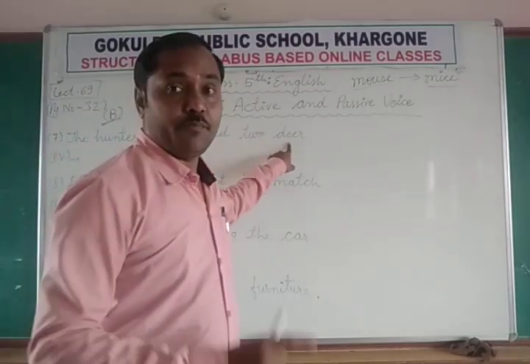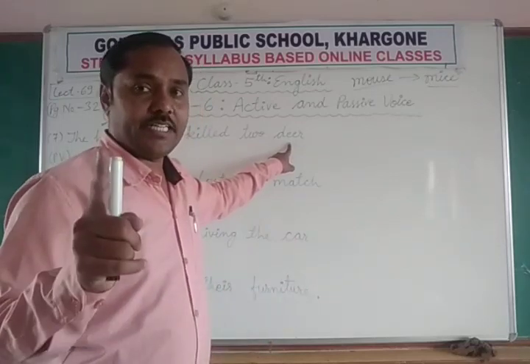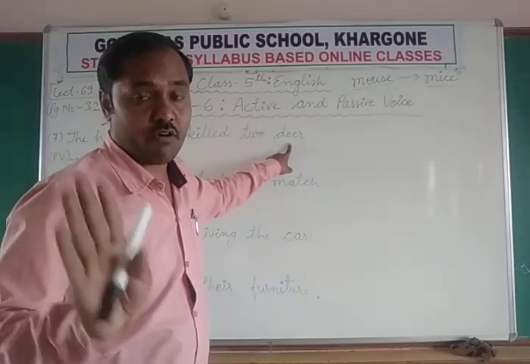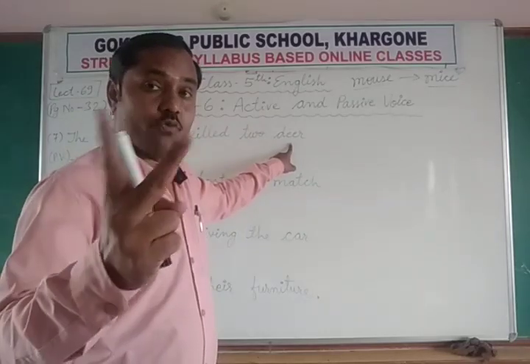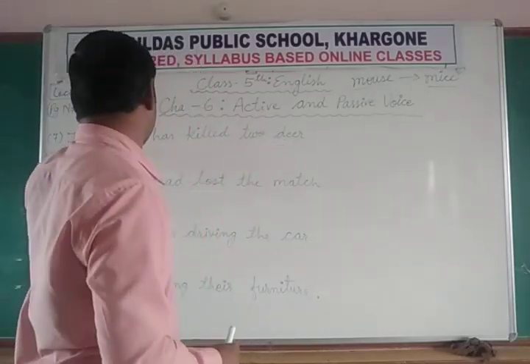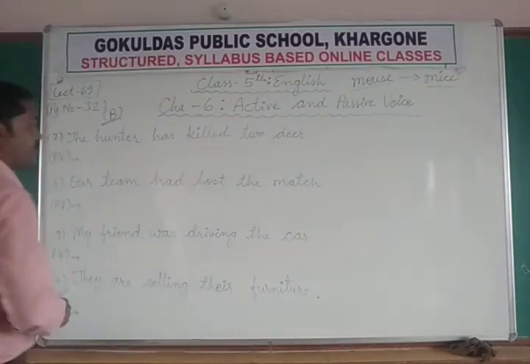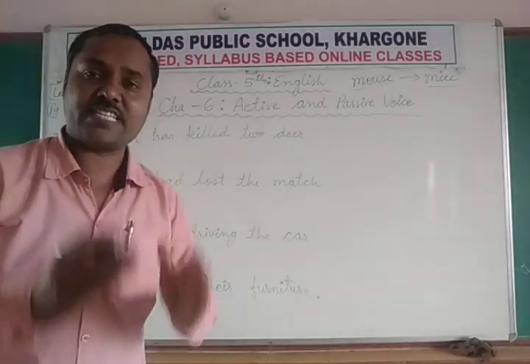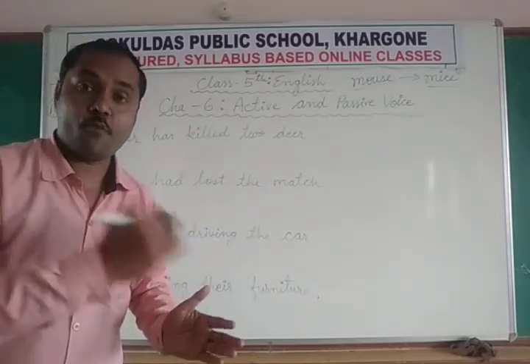Okay. The plural of deer is same, deer. Whether it is one deer or many deer, we don't use deers. It is wrong, okay, it is wrong printed in the book. So deer, two deer. Now two deer are object and the killer is hunter. Now we try to change into passive voice. Has killed. It is a perfect tense. Has killed. So has killed will become has been killed or have been killed.